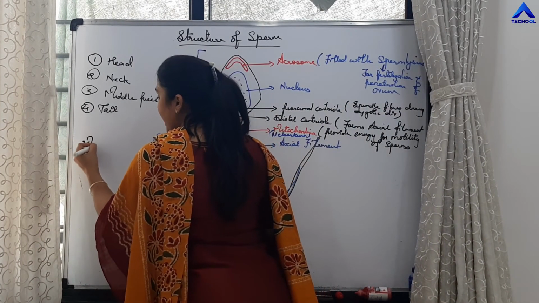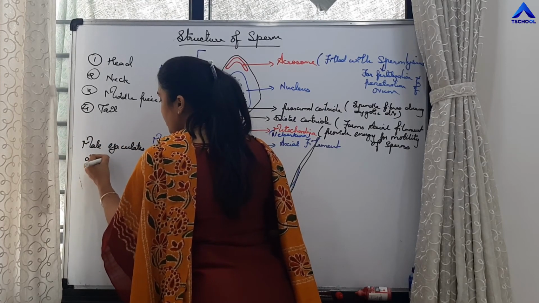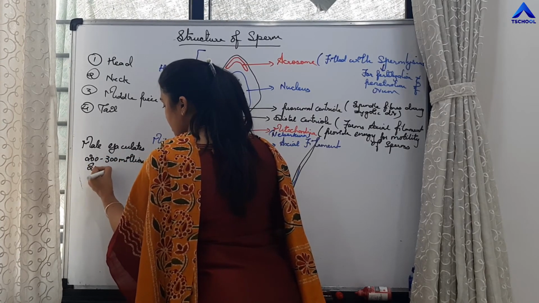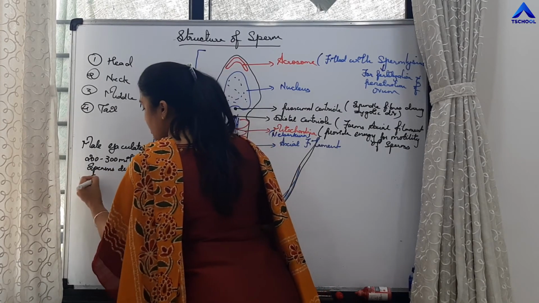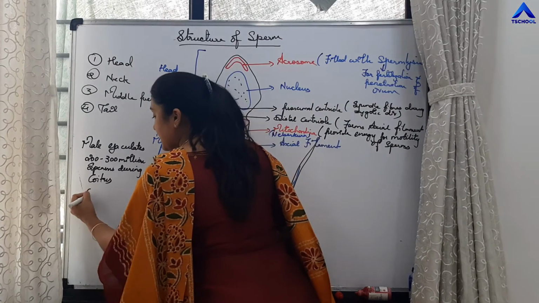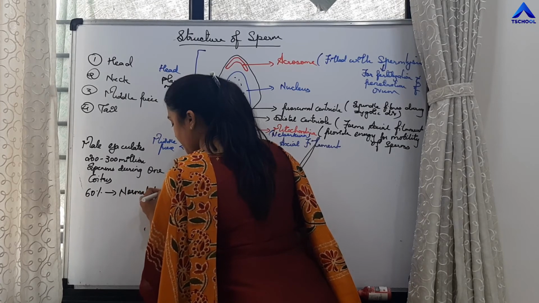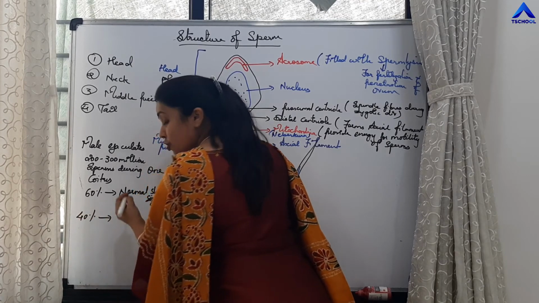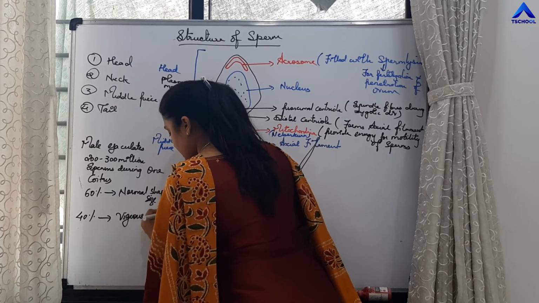A male ejaculates 200 to 300 million sperms during one coitus. Right? And out of this 200 to 300 million sperms, 60% should possess normal shape and size, and 40% should possess vigorous motility.